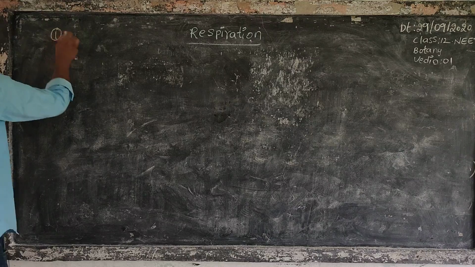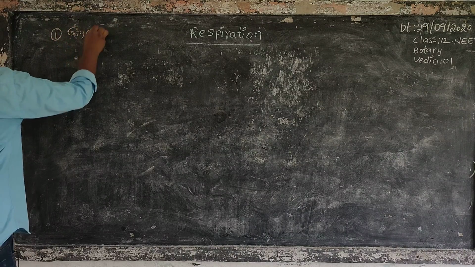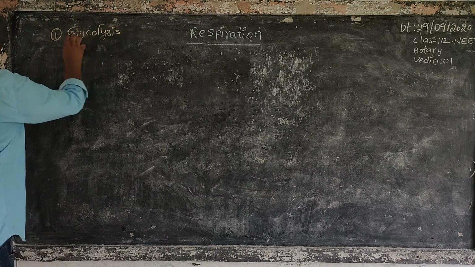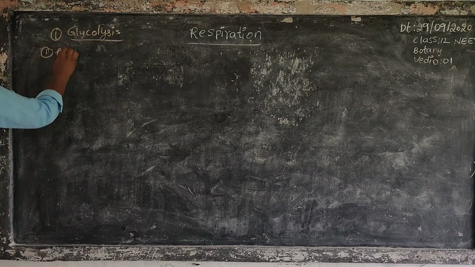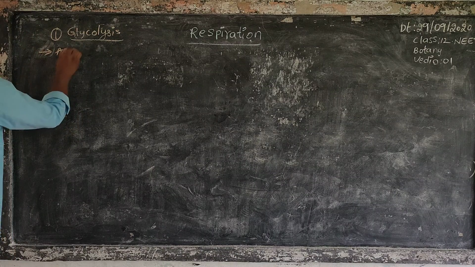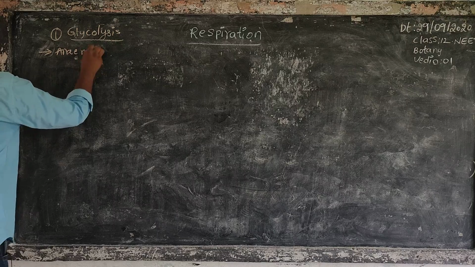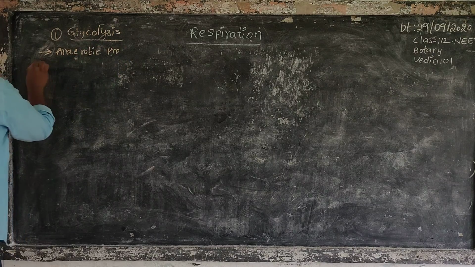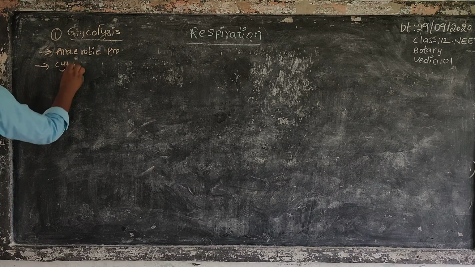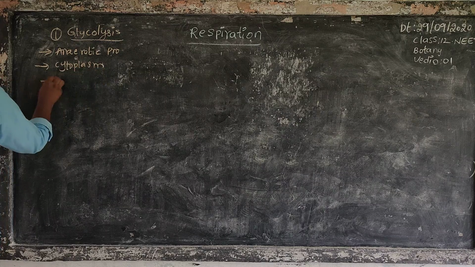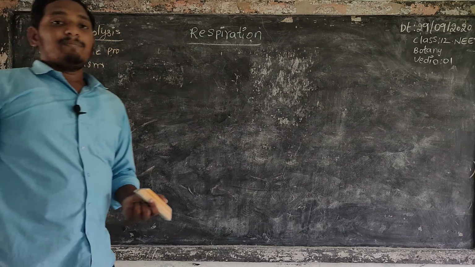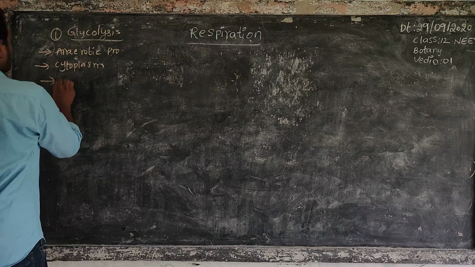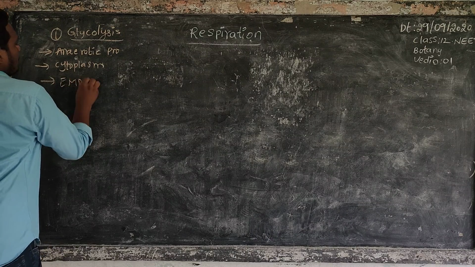The first step of respiration is glycolysis. It is mainly an anaerobic process and it takes place in the cytoplasm. It is also called the EMP pathway.